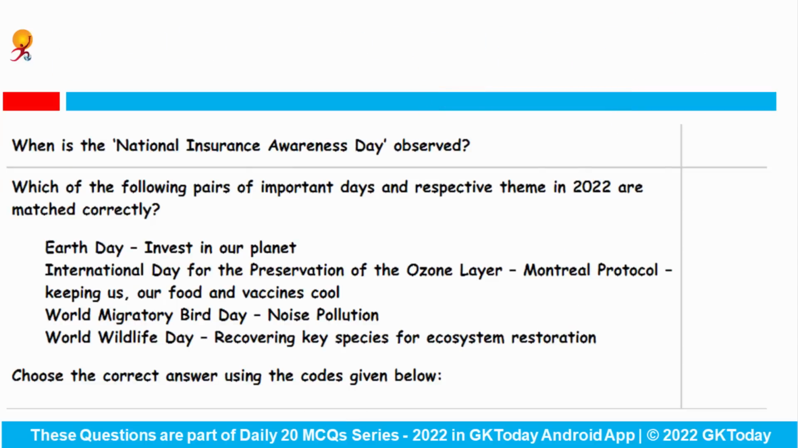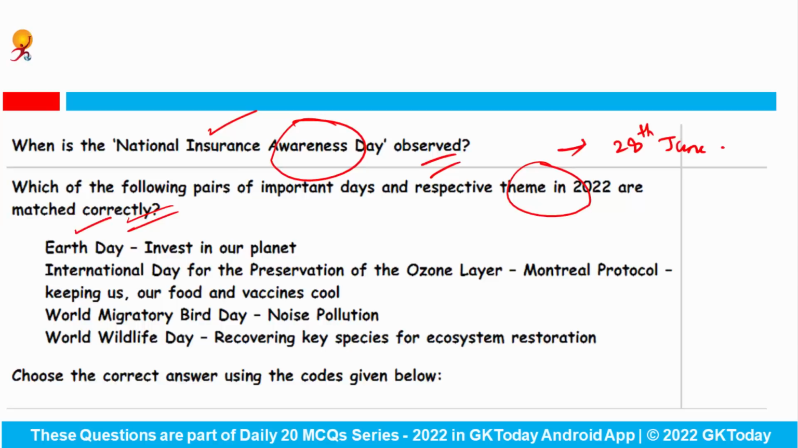Let's see some of the important days. When is the National Insurance Awareness Day observed? Every year we observe this day on 28th of June. Which of the following pairs of important days and respective theme in 2022 are matched correctly? Here days are given and we have to identify whether the theme is right for 2022 for this day or not. First is Earth Day. We observe Earth Day on 22nd of April, and the theme given here is Invest in Our Planet. Yes, this is absolutely correct.